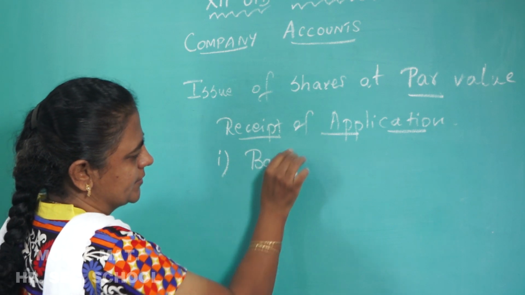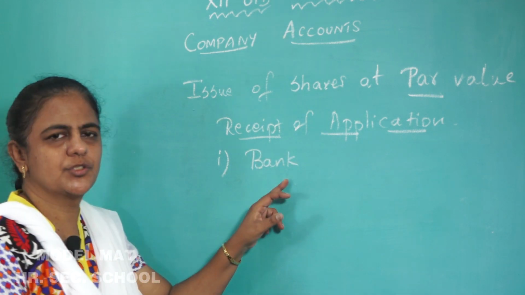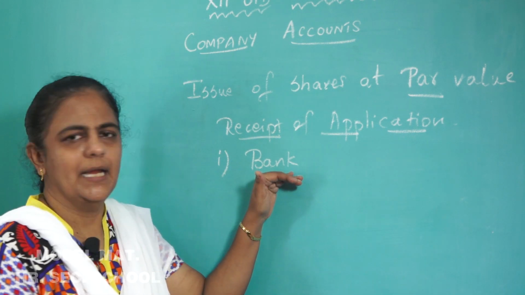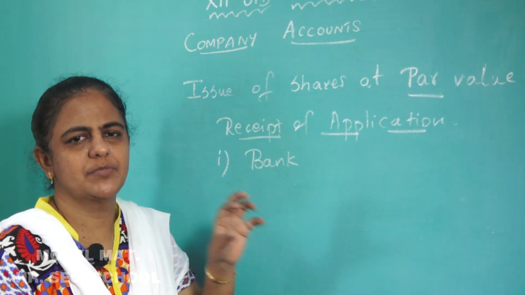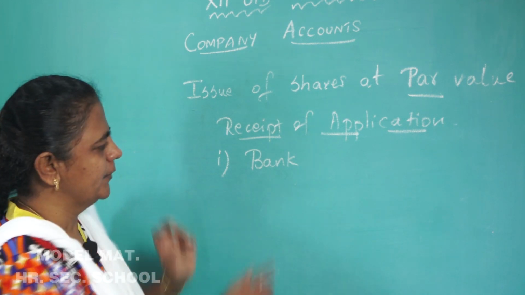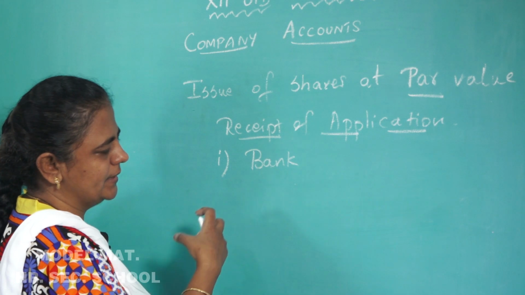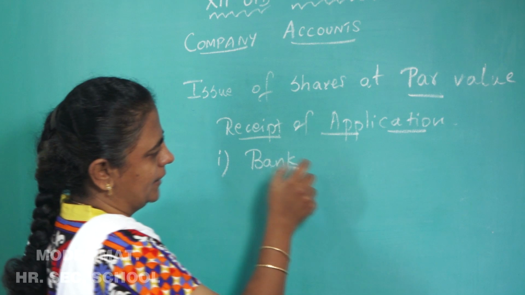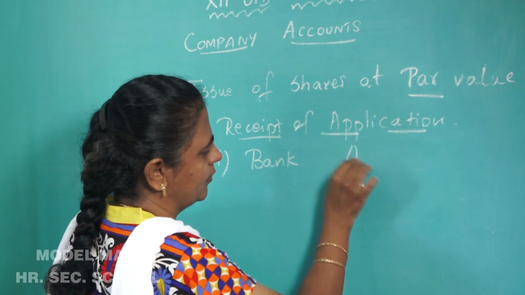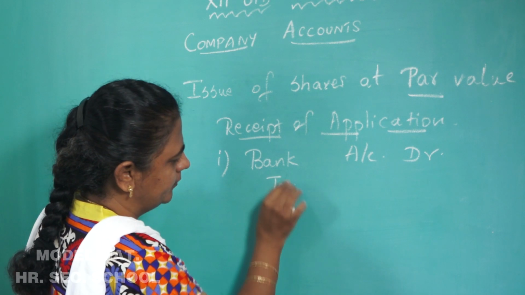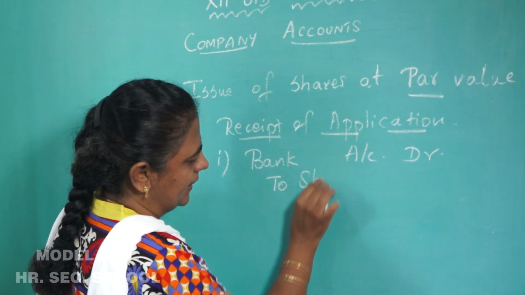Debit what comes in. The money received from the public has to be deposited in a scheduled bank. It cannot be used until the minimum subscription prescribed in the prospectus is collected from the public. So, debit what comes in, the money coming inside, which is deposited in the bank. You write: Bank account debit to share application.